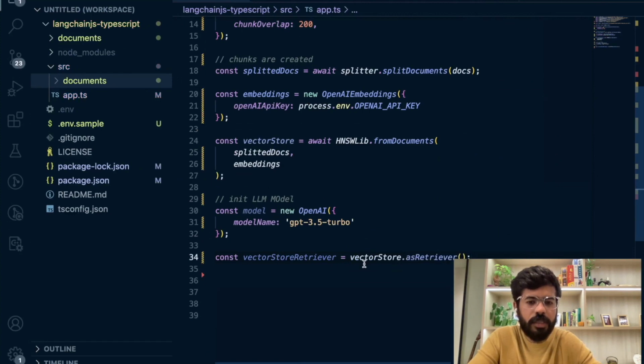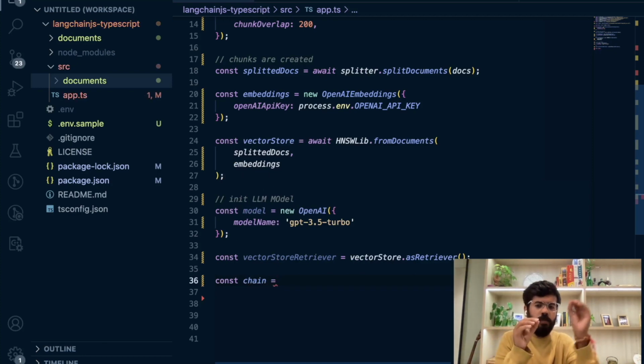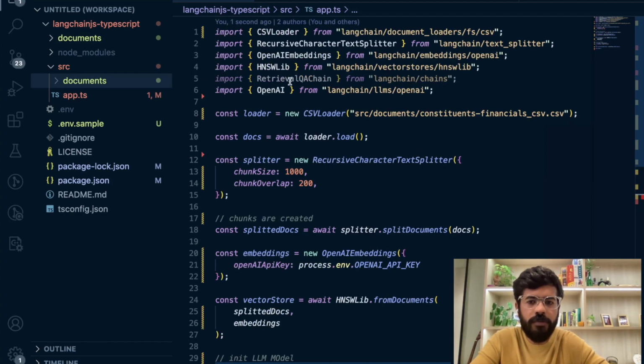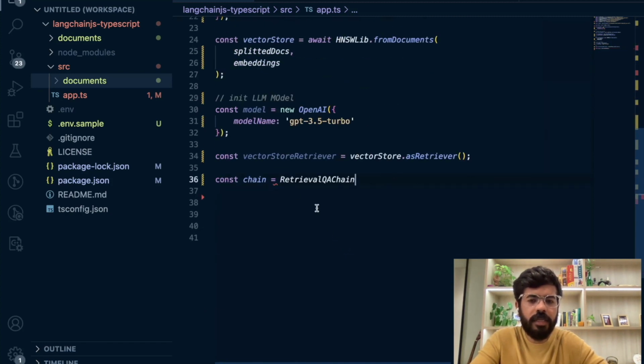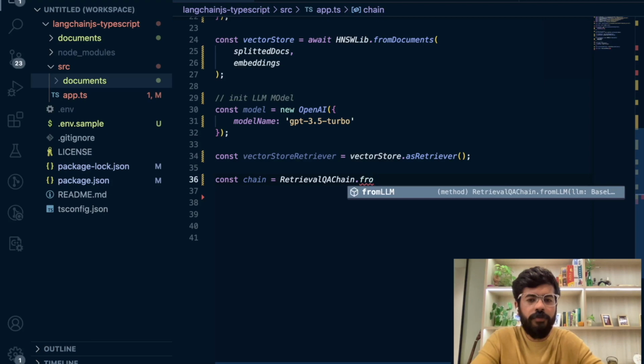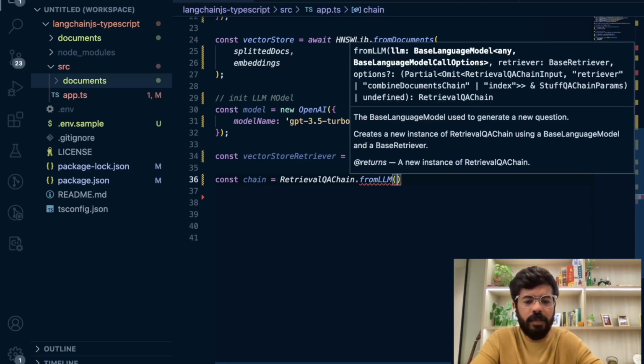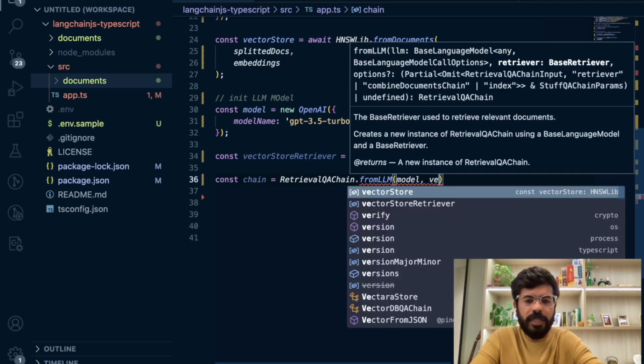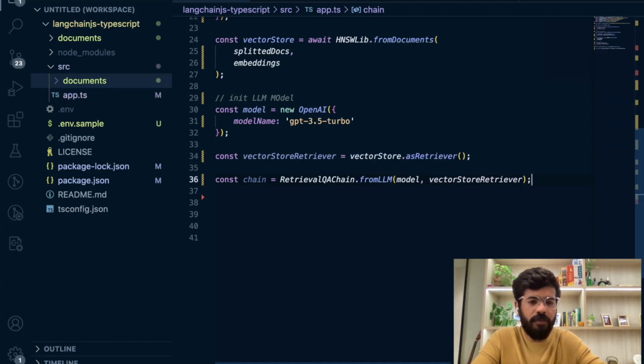So I'll go here and create a vector store retriever. And finally, I will create a chain which will chain my model with the vector store retrieval. So I need to import this chain, which I've already done. So I'll say retrieval QA chain from LLM, pass it the model that I have, and also pass it the vector store retriever that we have. Now this has created a chain, and now I can ask any question to it.